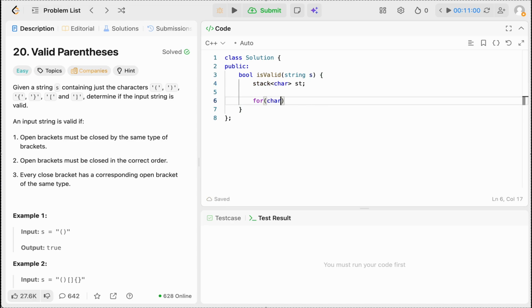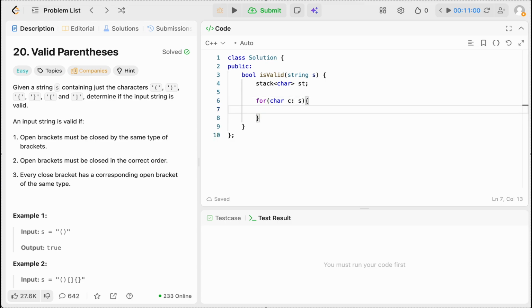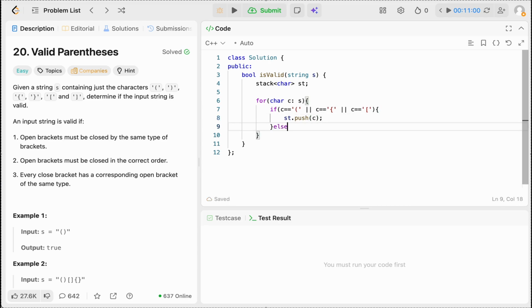So for every character in the string that is given to us, if my c is equal to an opening bracket, a curly opening bracket, or a square opening bracket, then we will push it to our stack.